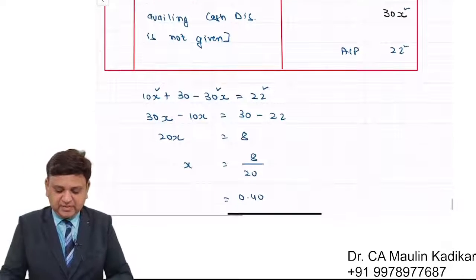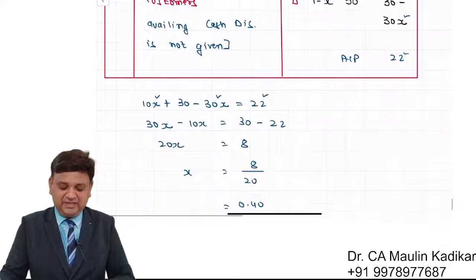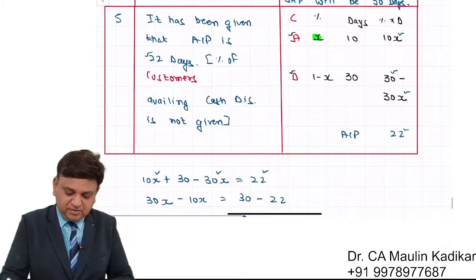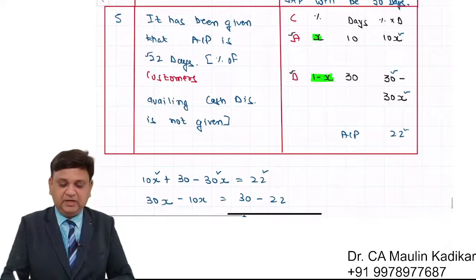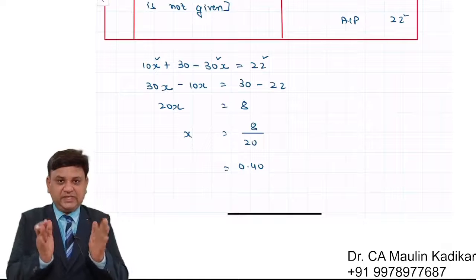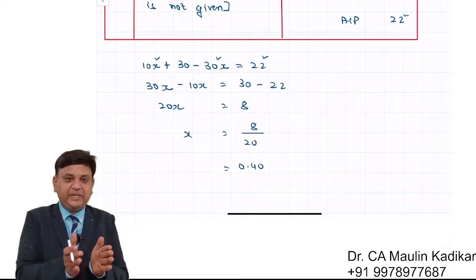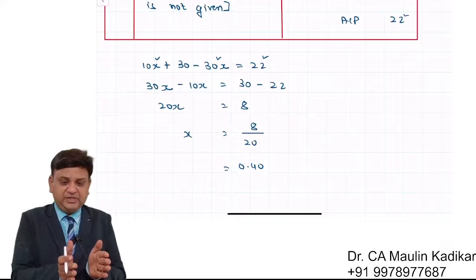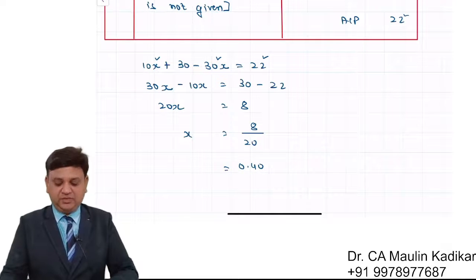It means, friends, indirectly we have been given that 40% of customers are availing discount and 60% of customers are not availing discount. So what will happen? Sales into 0.4, that is the percentage of sales, that is the value of sales of those who avail cash discount, into rate of cash discount.